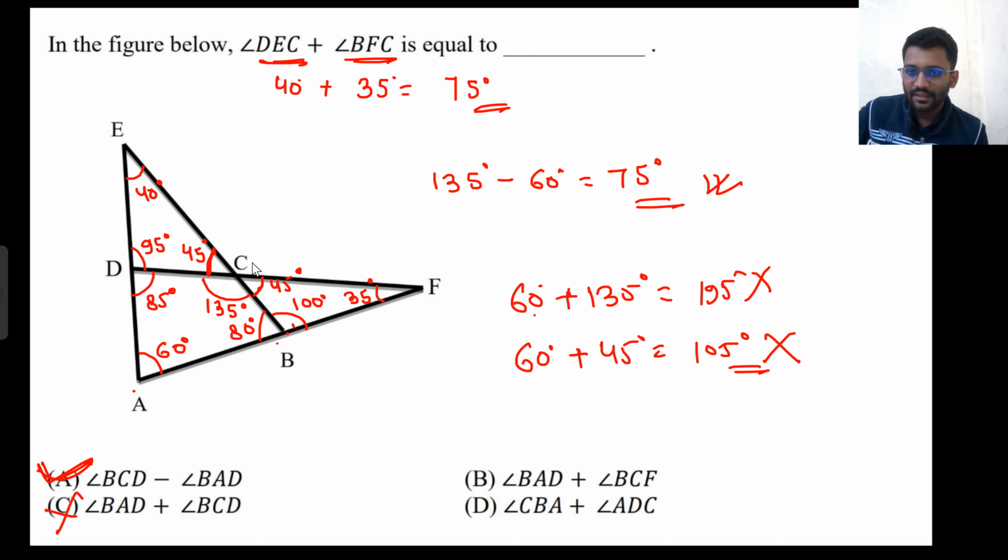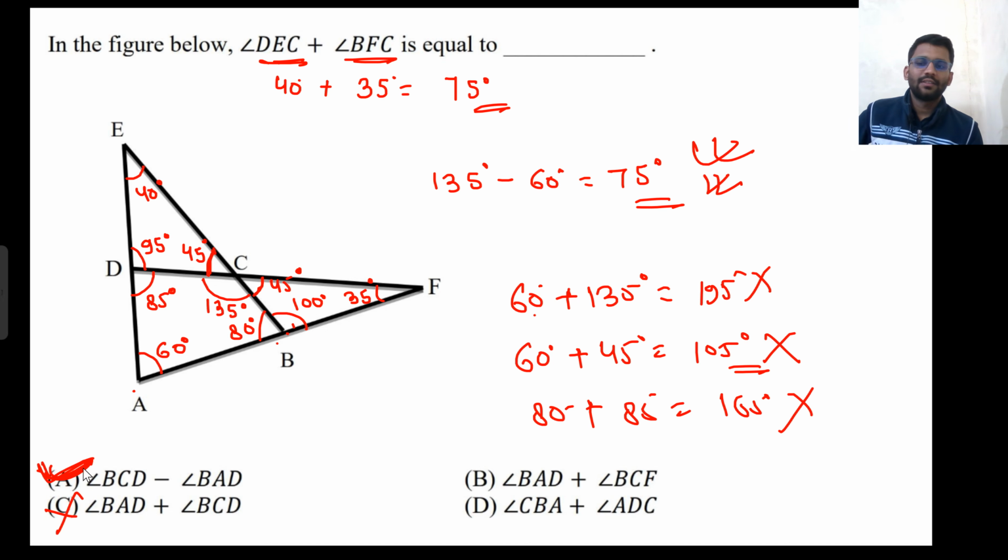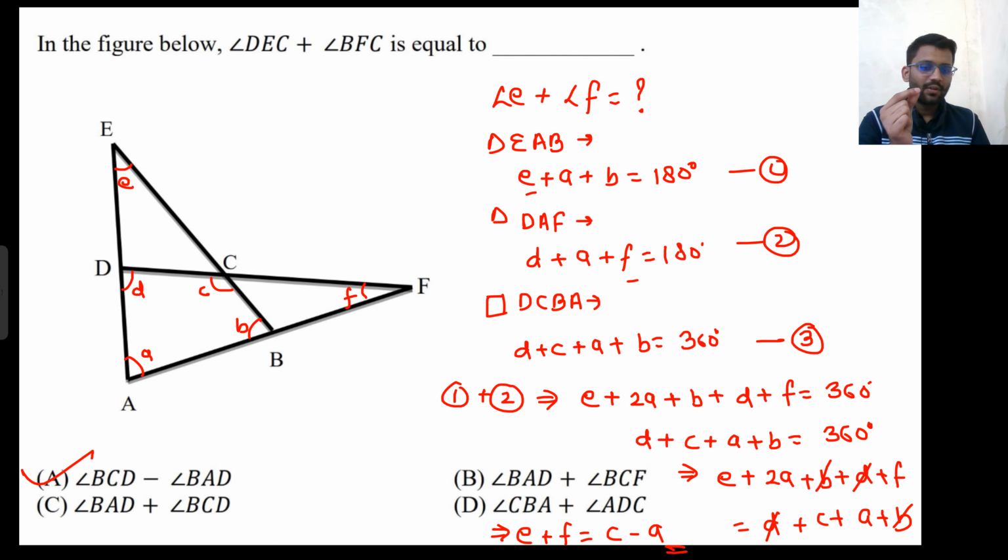CBA plus ADC. CBA is 80 degrees plus ADC 85. What is it giving? 165. Not possible. Only answer 75. That's it. 2 marks. And only 1% of students can solve like this. I can guarantee you. In the exam, 1% is a higher number.